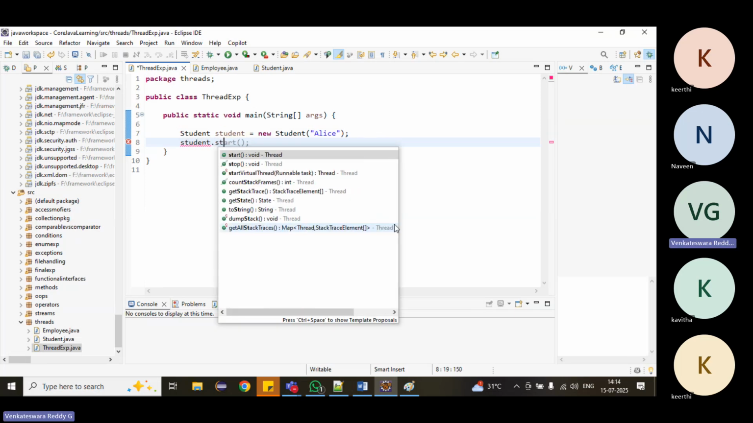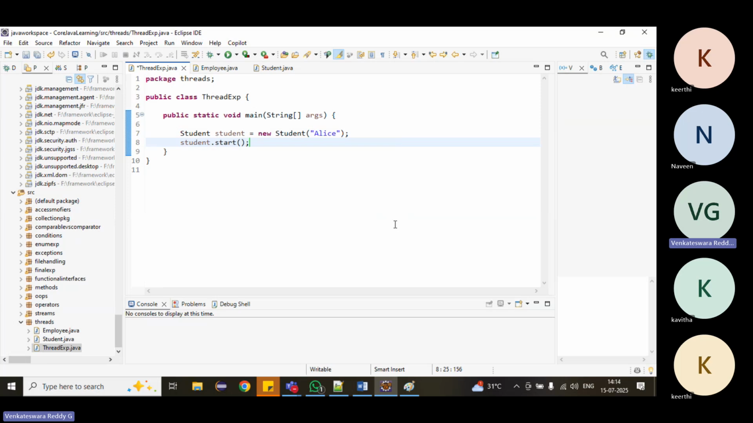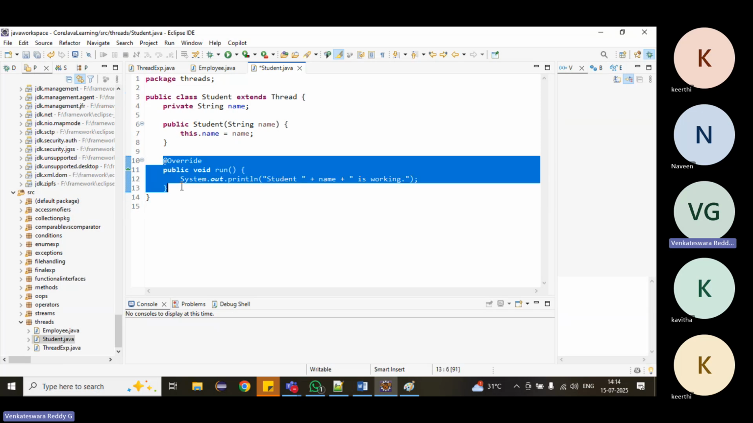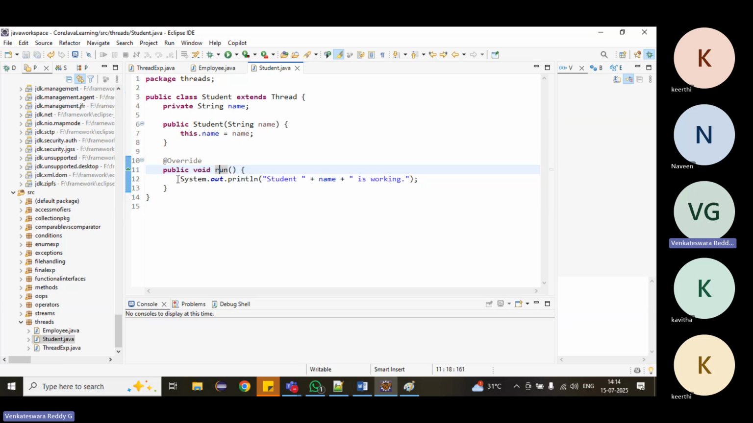there is a method start. We will not call the run method. If we call the run method, a thread will not be created, because we have extended the Thread class in student. Student becomes a thread. He will perform the task. Whatever we have given as instructions in the run method, this run method will do the task.